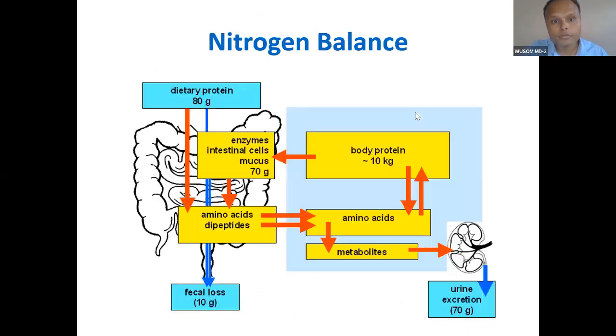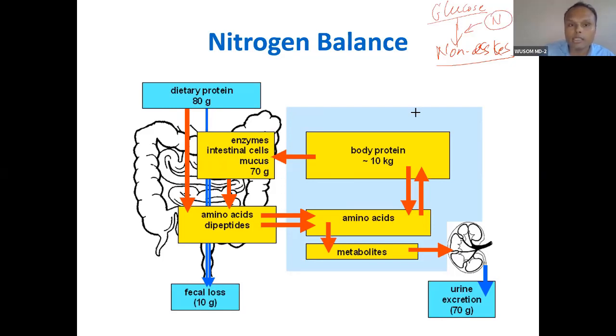So nitrogen balance is one concept I just want to give you. I told you about non-essential amino acids. Non-essential amino acids can be synthesized from glucose, but you need to take nitrogen, in the form of other essential amino acids. That is why what is important here is nitrogen, and that is why this is not called amino acid balance. It is called nitrogen balance, because nitrogen has to be there to form non-essential amino acids also.